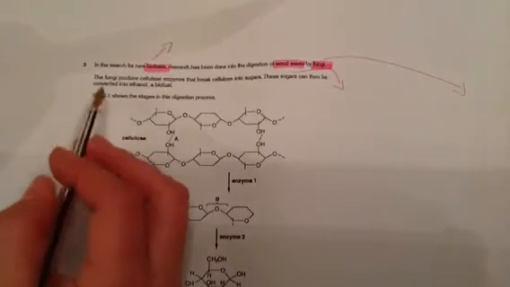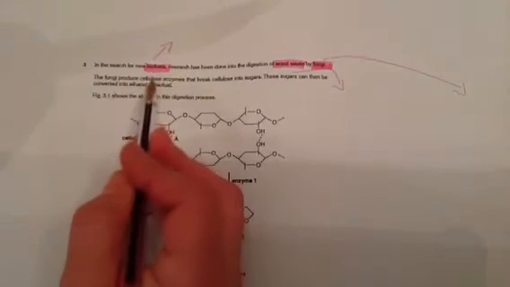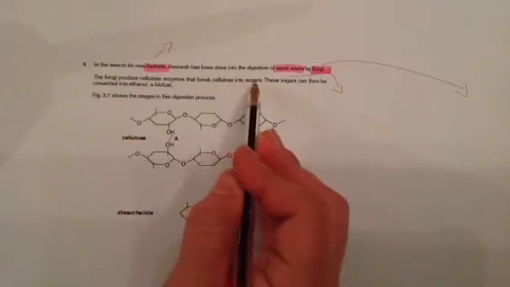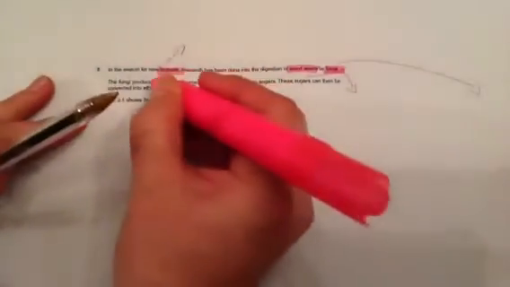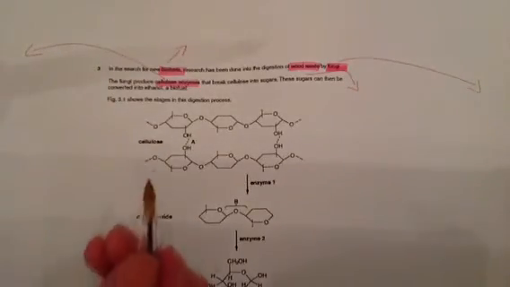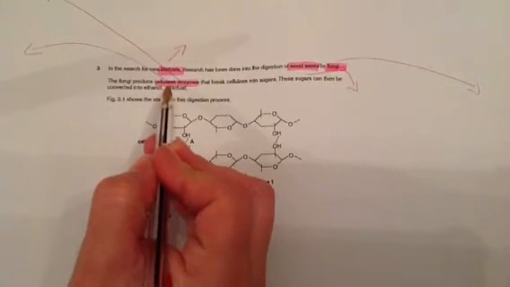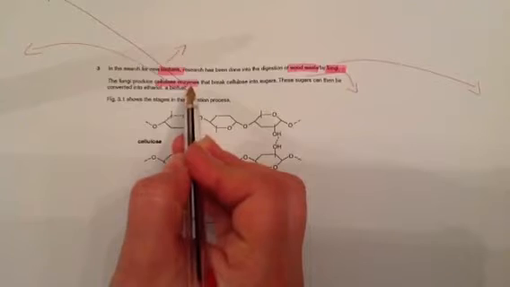Okay, so next part of the question. The fungi produce cellulase enzymes that break cellulose into sugars. Okay, so let's think about this. Cellulase enzymes. Okay, so cellulase is an enzyme that you've not heard of before. You certainly know what enzymes are. So two things there. Specifically cellulase as an enzyme and enzymes.